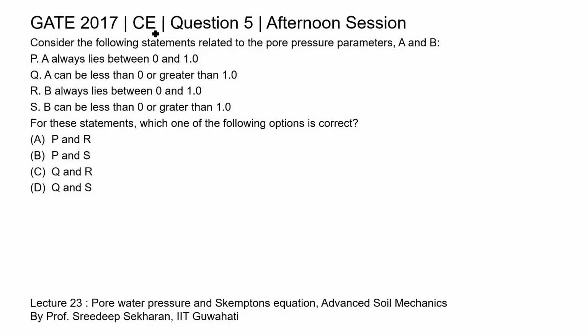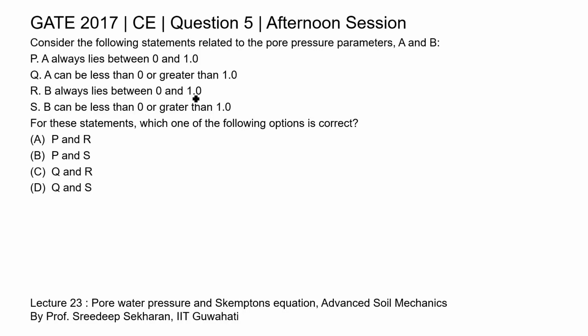This is question 5 of Civil Engineering paper K 2017 afternoon session. Consider the following statements related to the pore pressure parameters A and B. Statement P, A always lies between 0 and 1. Statement Q, A can be less than 0 or greater than 1.